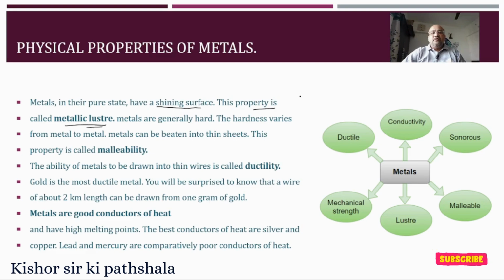Now, take small pieces of copper, aluminium, magnesium, and try to cut them with a knife and make your observation. Then you see that metals are generally hard, and the hardness varies from metal to metal.